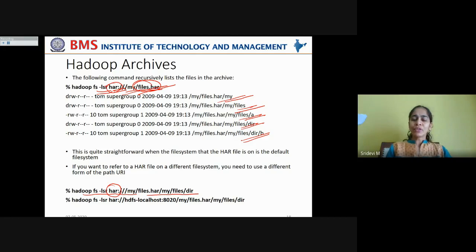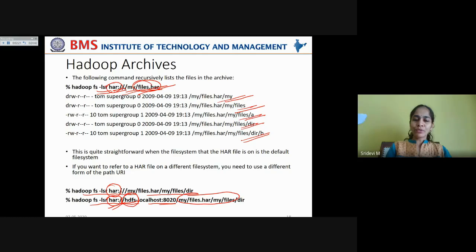But say if it is on a different file system, you are using file system recursively list the contents of files under HAR URI, and here, though the basic URI is HAR, the authority is held by HDFS, and it specifies on the local host on which port number it is available and from which archived file you actually want to list the files.